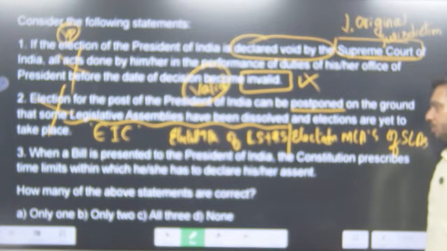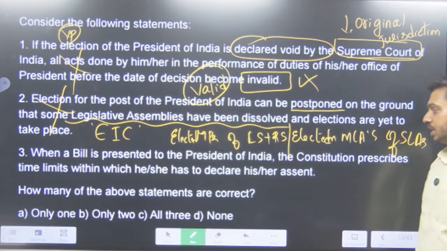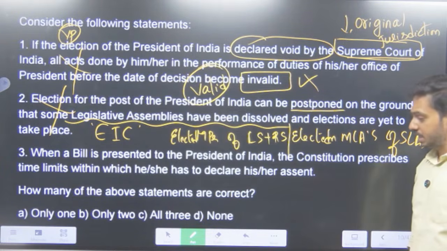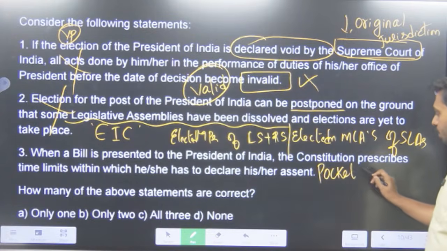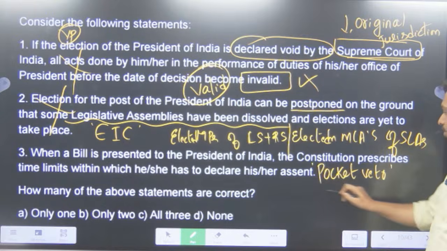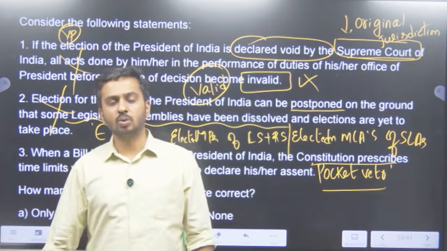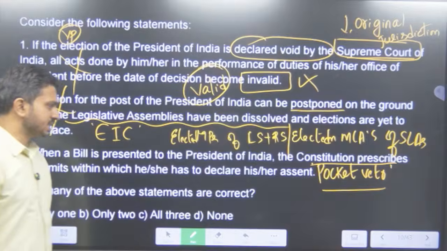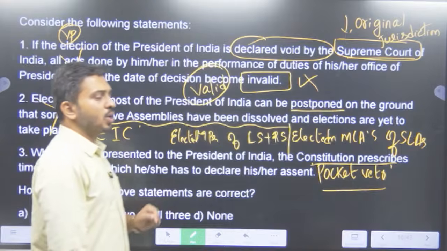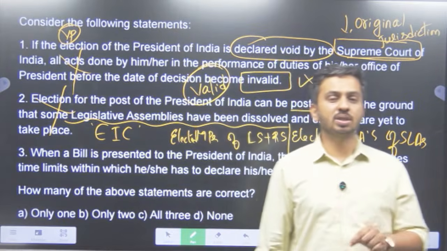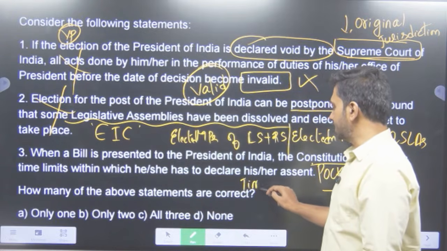When a bill is presented to the President of India, the Constitution prescribes time limits within which he or she has to declare his or her assent. Is that right? No. Because he has what is called a pocket veto. What does the pocket veto mean? It means that whenever a bill is presented to the President of India after being duly passed by Lok Sabha and the Rajya Sabha, there is no time limit mentioned in the Constitution of India as to when the President has to assent to the bill. So the third statement saying that there is a time limit for it is wrong.